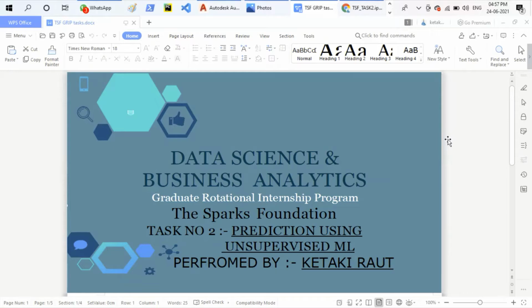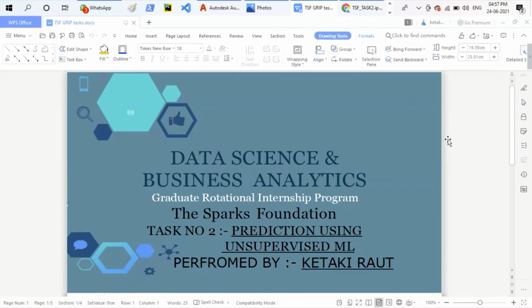My second task is prediction using unsupervised ML. Unsupervised ML has no label data. No label data means it doesn't have any sequence of the data. So here is my program.